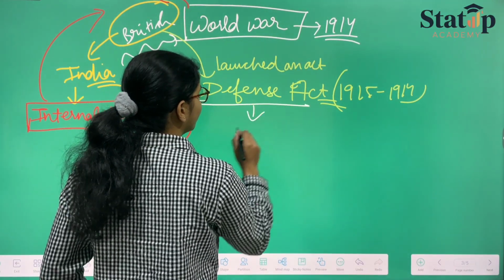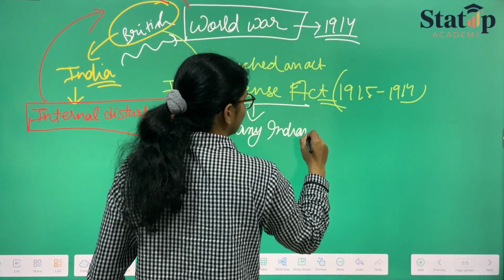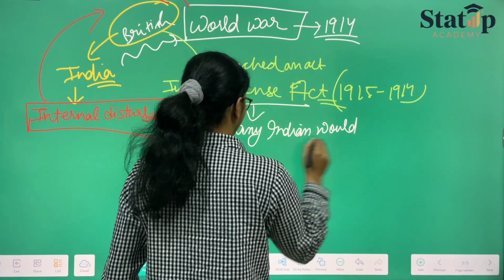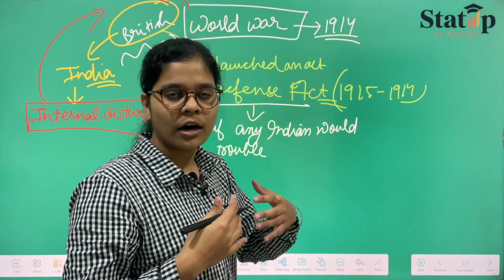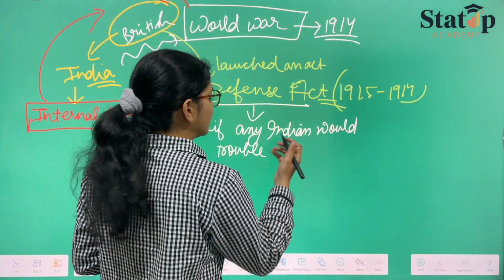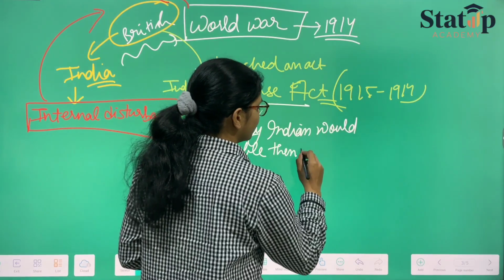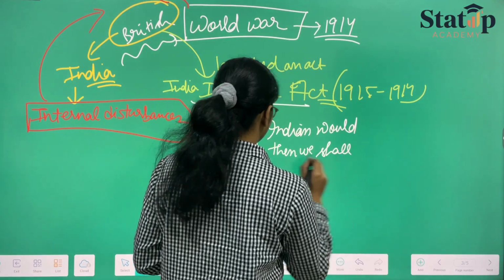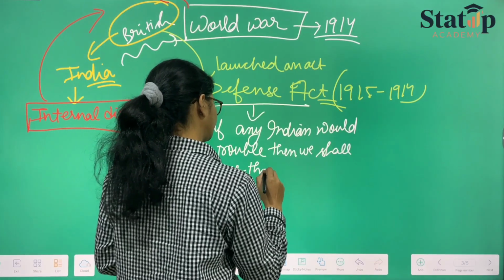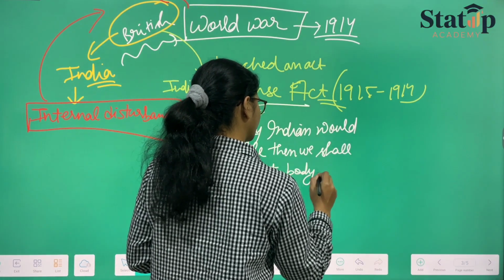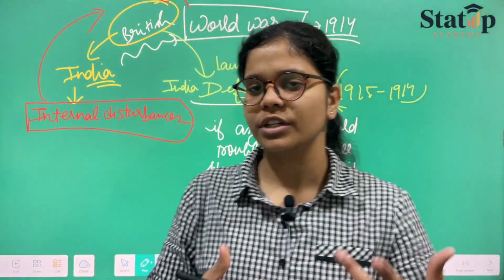if any Indian would trouble or create nuisance in the name of nationalism in India itself or in the territory, then we shall place that person in jail for a certain period of time, say two years, like that.